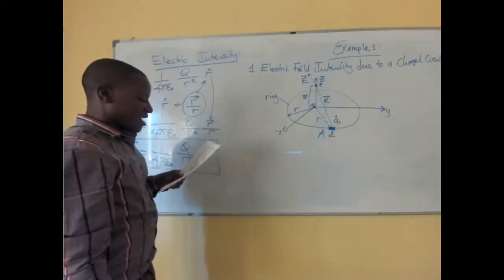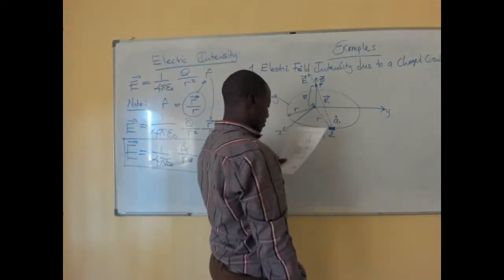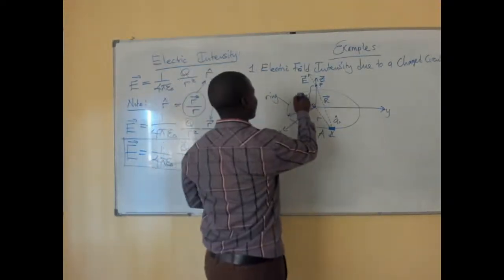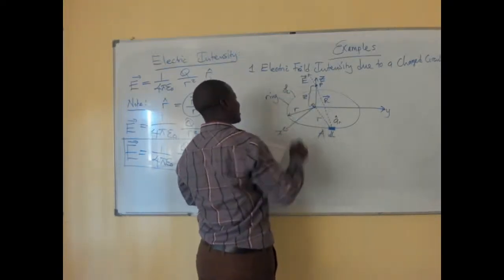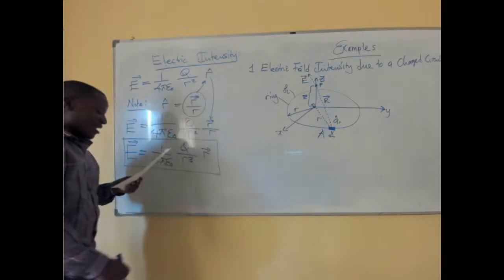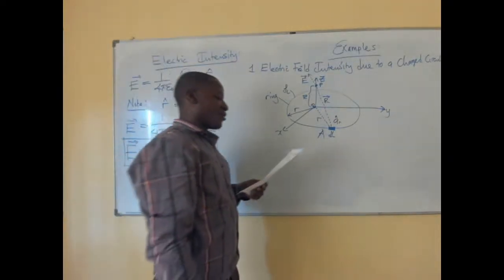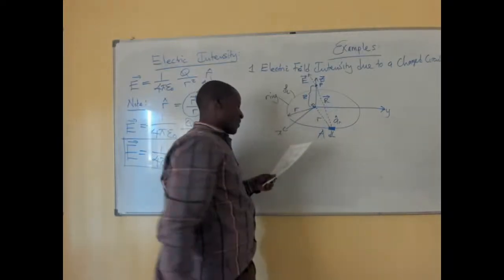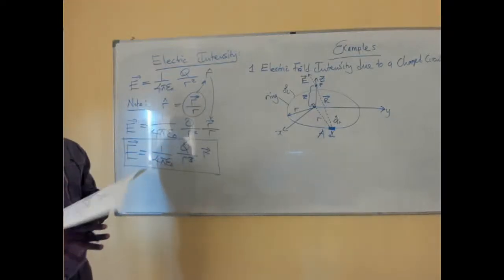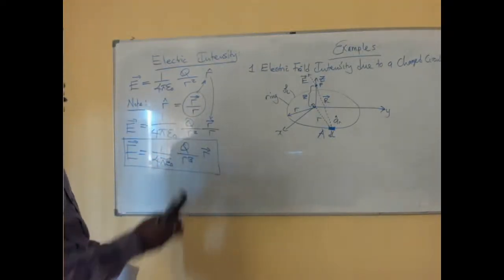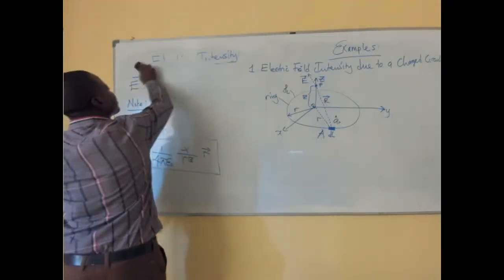Now, having said that, of course, the ring itself has the density, which is rho L. So we are saying, let us consider a charged circular ring of radius R, which is this one, placed in the XY plane. Okay, now in our solution we need to note the following.